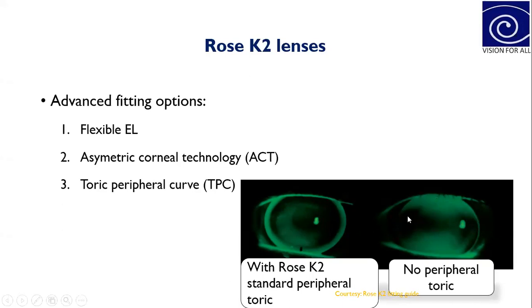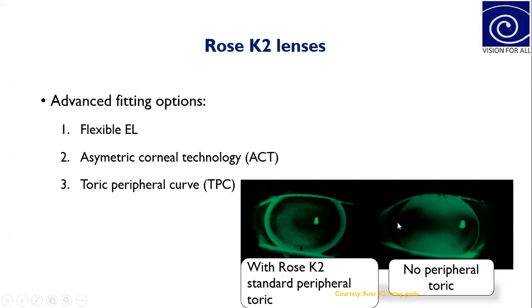So just to avoid this 3 and 9 o'clock staining in the long term, we need to add TPC, that is toric peripheral curve. Basically, in TPC, what is happening? We are making the lens steeper at the 12 and 6 o'clock positions so that there will be an ideal fluorescein distribution in this area, and we are making the periphery flatter at 3 and 9 o'clock.